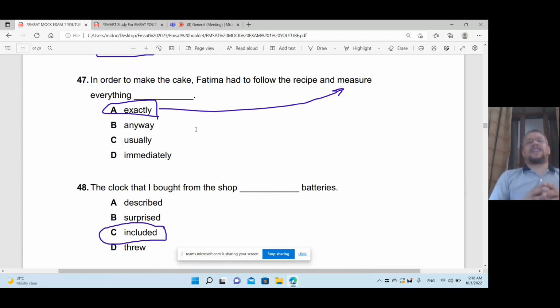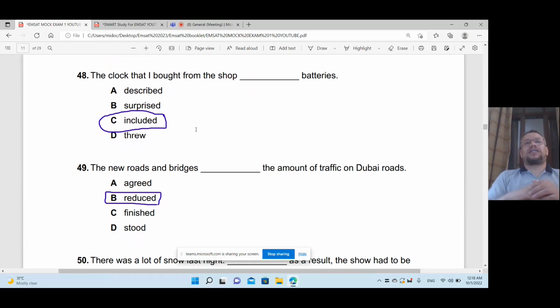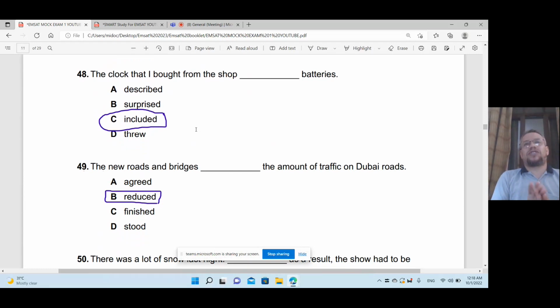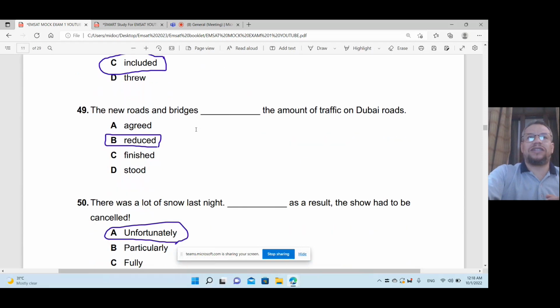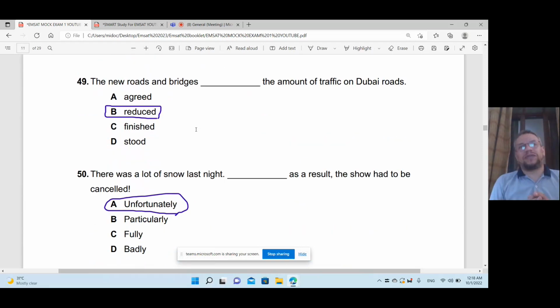In order to make the cake, Fatima had to follow the recipe and measure, huh? This is a key word. Measure everything exactly. When you measure, you have to be specific and accurate. Exactly, yes. The clock that I bought from the shop, batteries included. I bought a clock, batteries included. That's right. Means with the batteries.